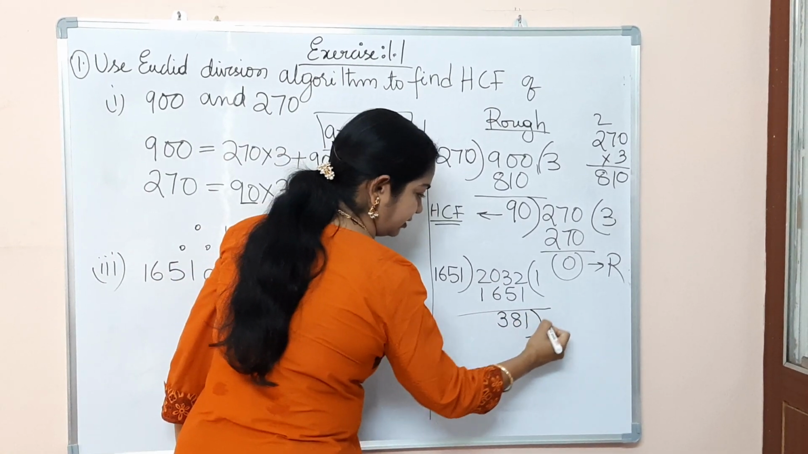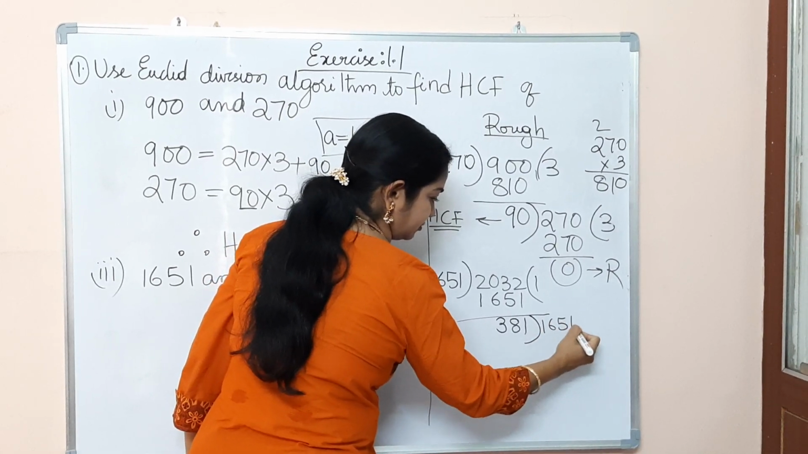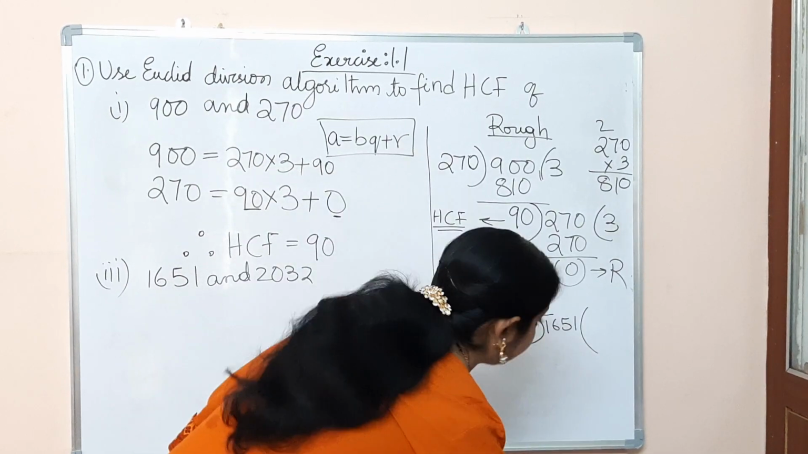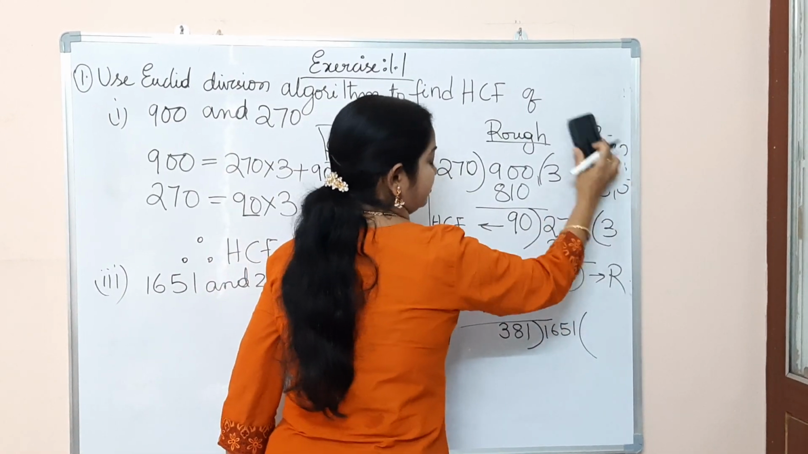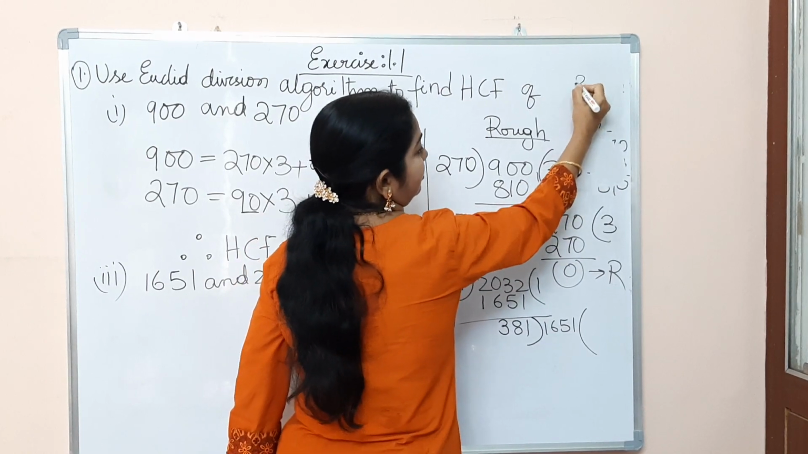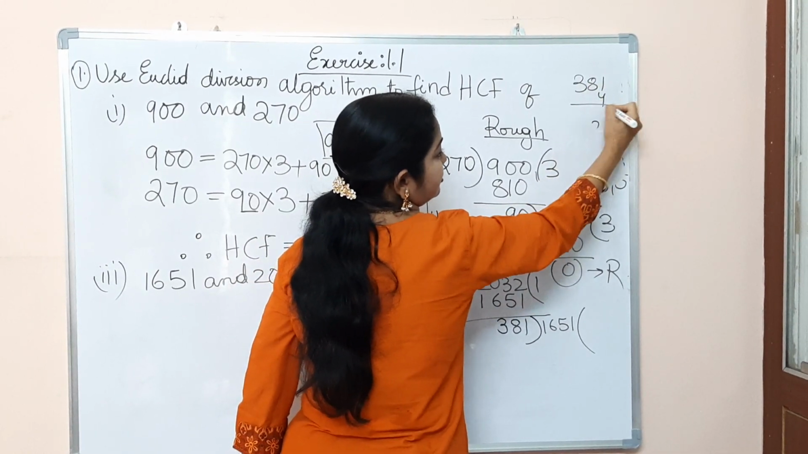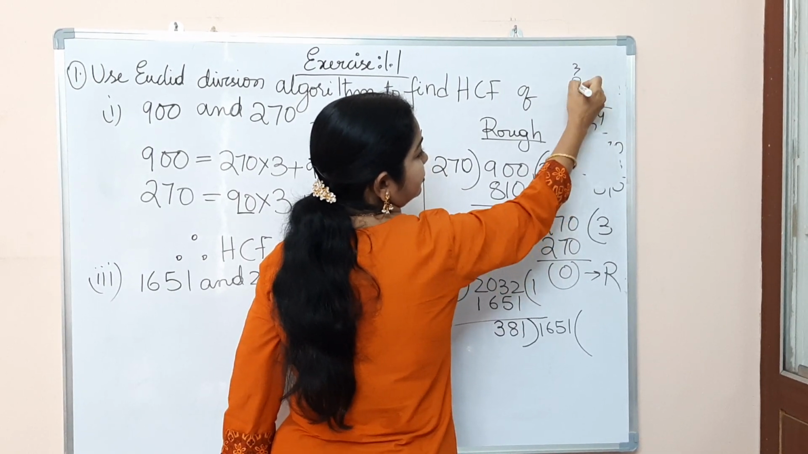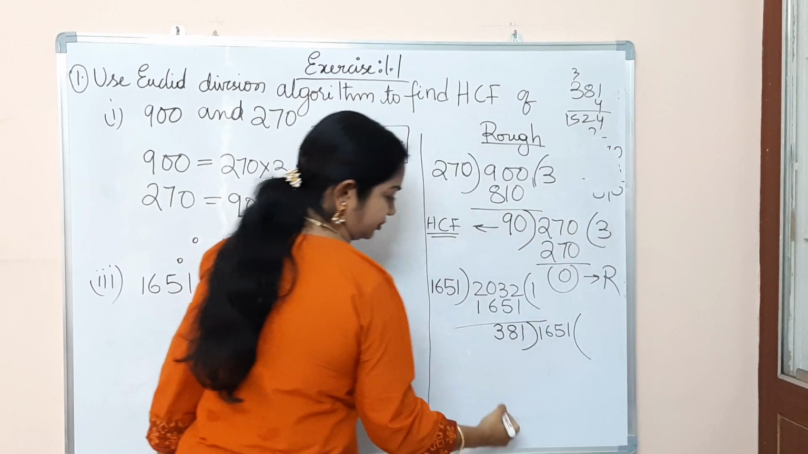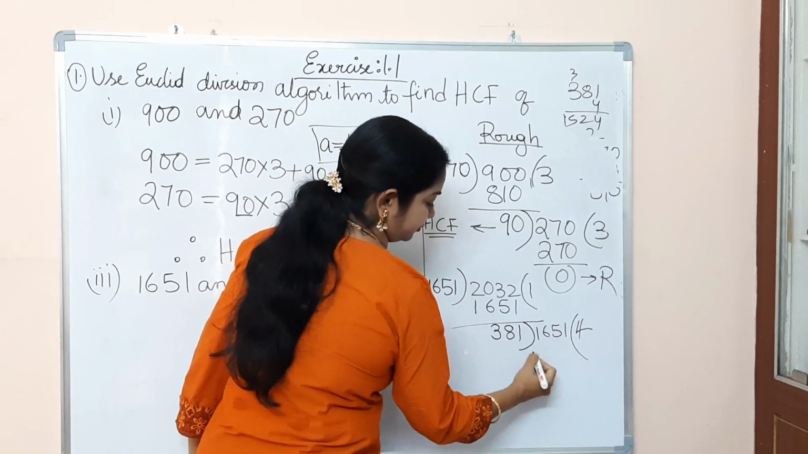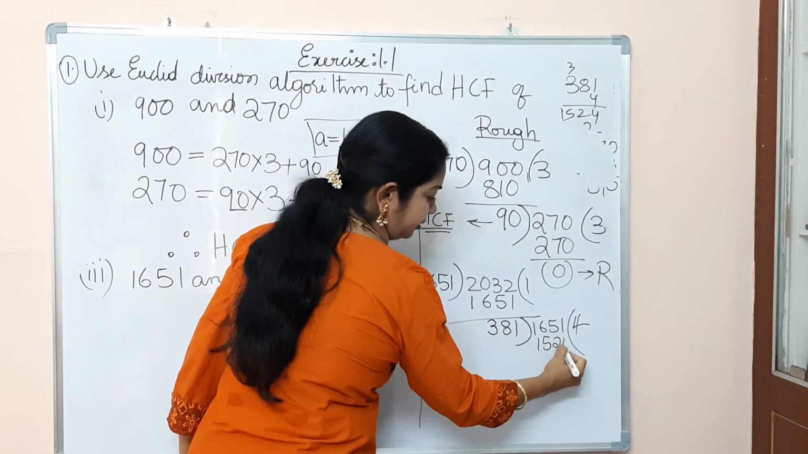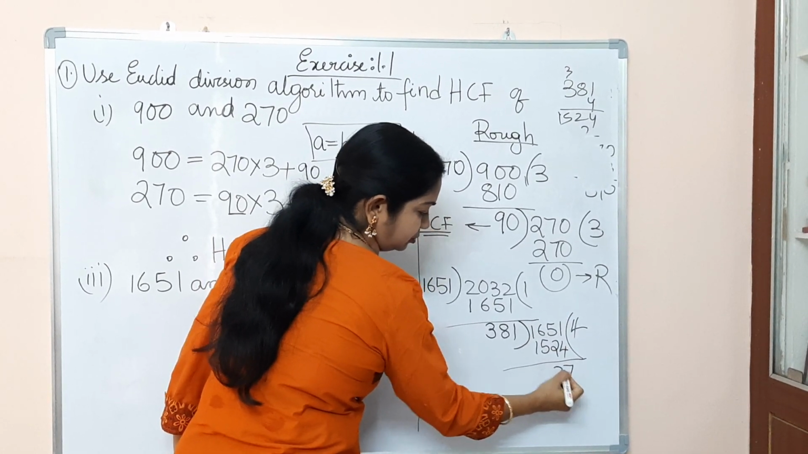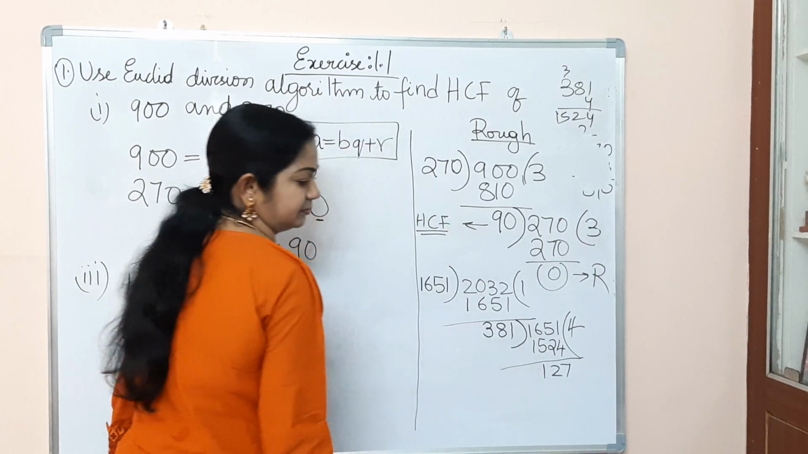Again, this is the long division. So how many times does it go? We'll check. Here 381. Let's take 4 times. 4 times 1 is 4, 4 times 8 is 32, 4 times 3 is 12, plus 3 is 15, so 1524. Again, we have a remainder of 127.